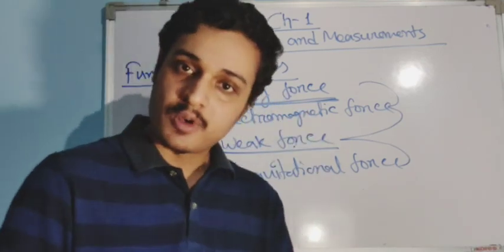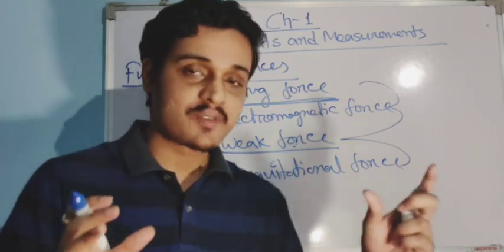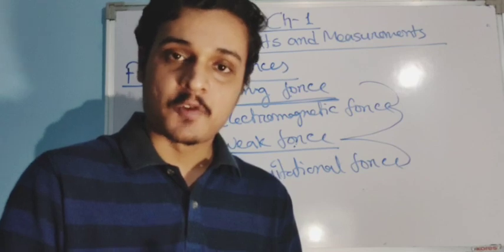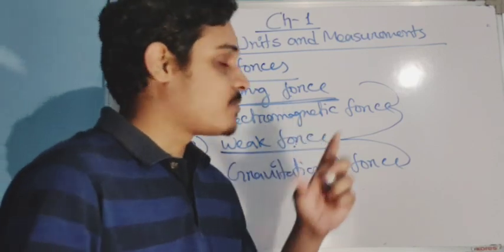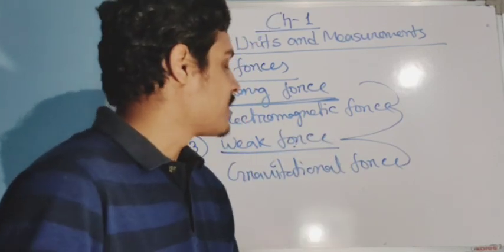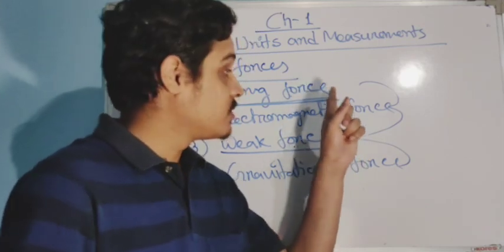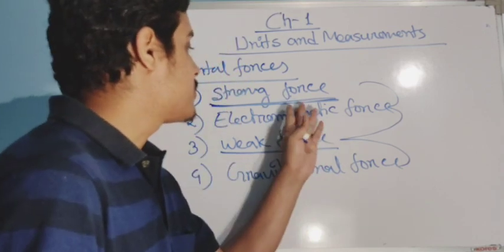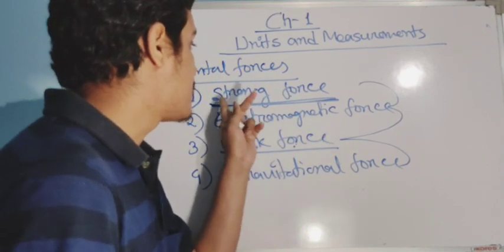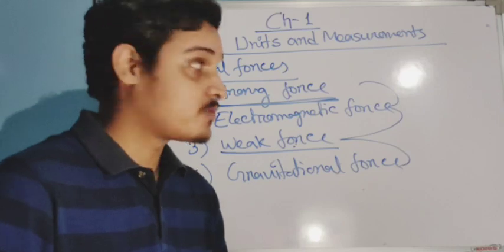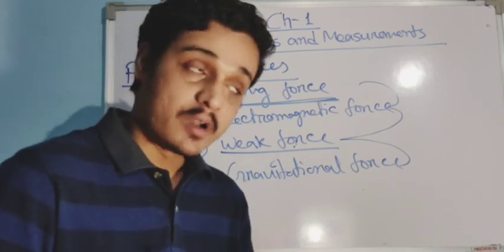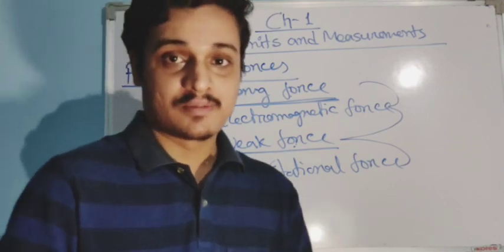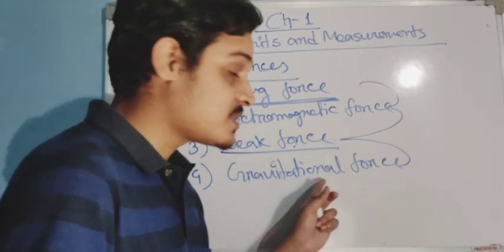Electromagnetic force, you know, when two charged objects, positive and negative, are placed quite close to each other, they attract each other with a force. So electromagnetic force is not a long range force, it is a short range force. But I think you don't know about the strong force and weak force. Let me tell you, strong force is the strongest force in the universe. Gravitational force is the weakest.